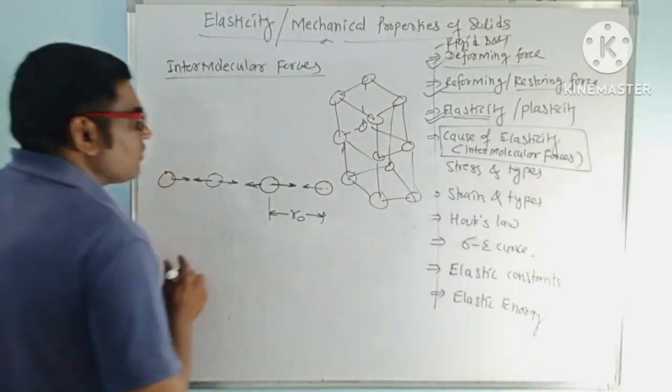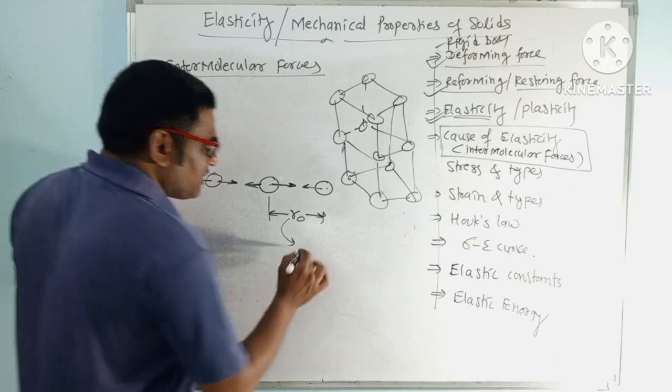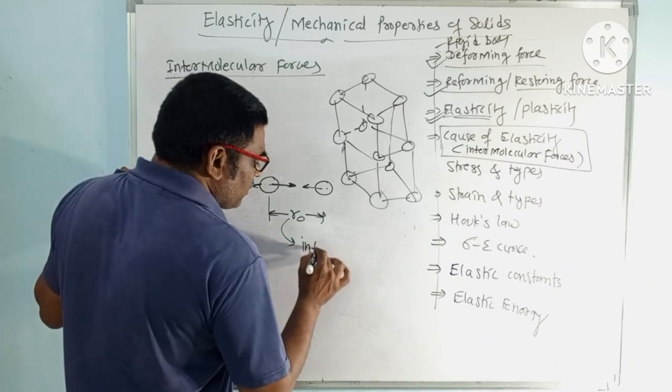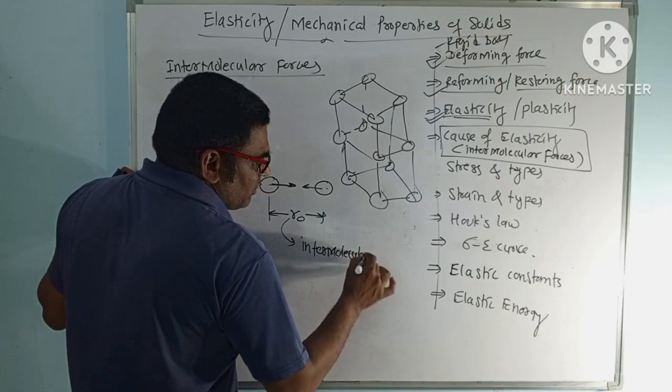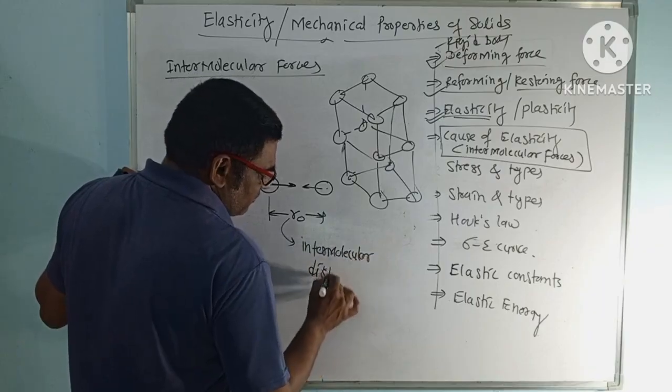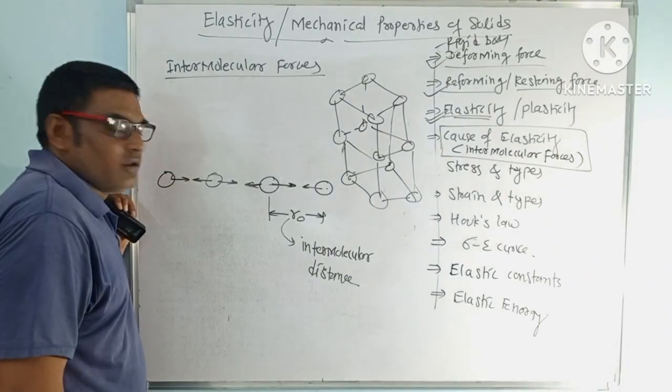So this distance is called what? Intermolecular distance. What is this? This R0 is the intermolecular distance. Intermolecular distance. Okay.